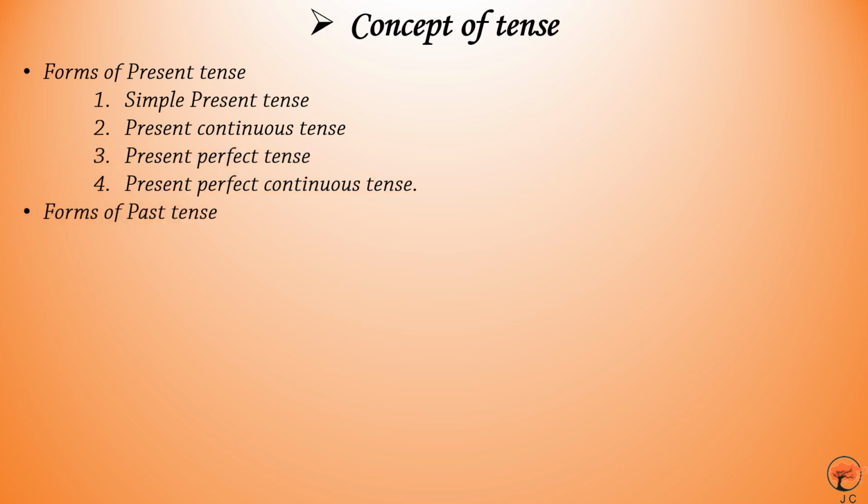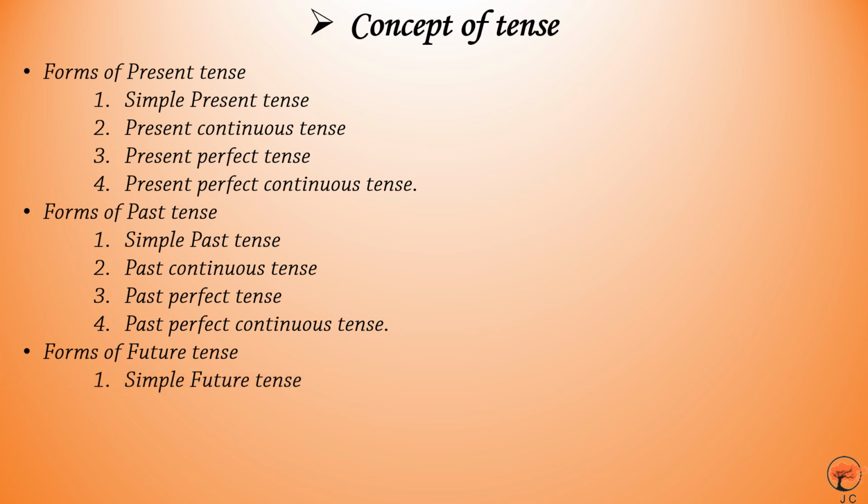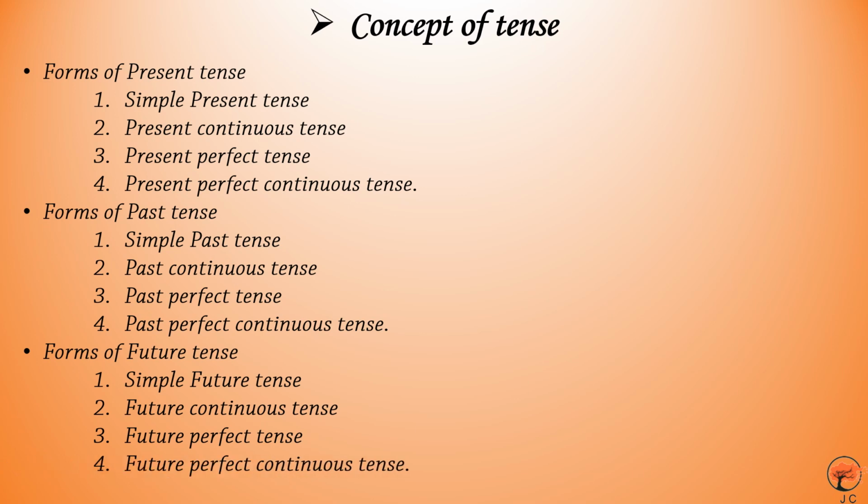In forms of past tense, there are simple past tense, past continuous tense, past perfect tense and past perfect continuous tense. Lastly, future tense includes simple future tense, future continuous tense, future perfect tense, future perfect continuous tense.